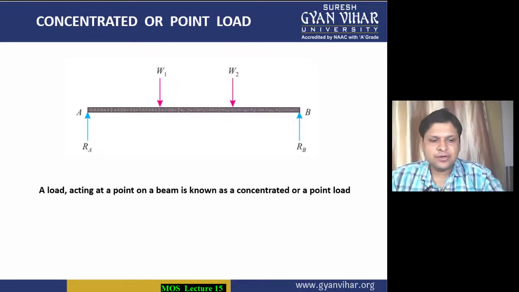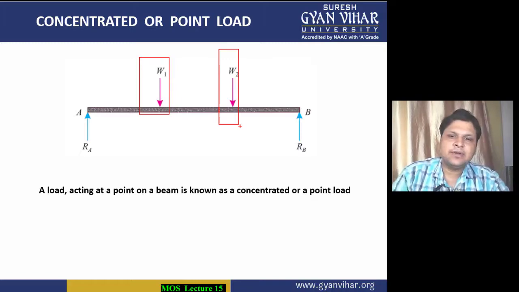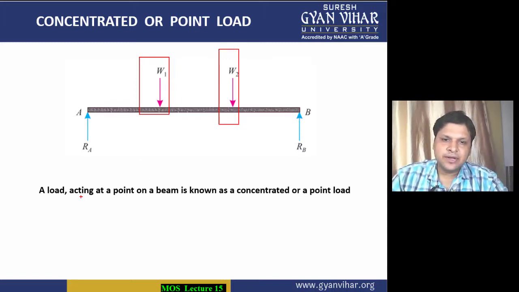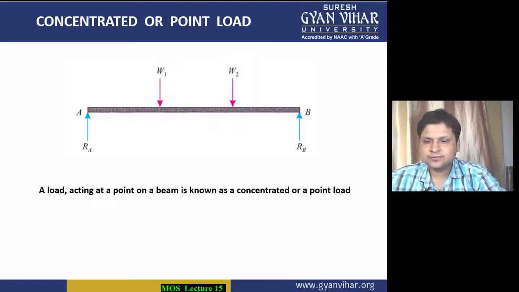As I have told you, concentrated or point loads are those loads which are concentrated at a point, which are acting at a point. All right, the load which is acting at a point on the beam. This AB is your beam, students, and the loads W1 and W2 are acting at some points here and here. Therefore, such type of loads are known as concentrated or point load.